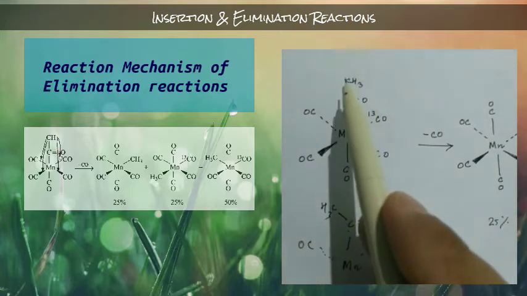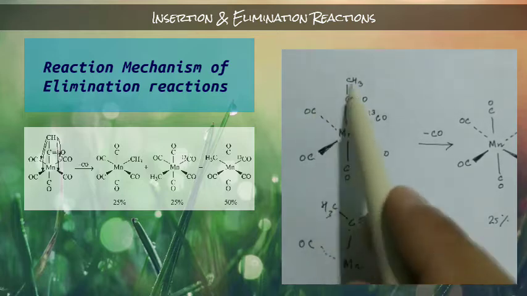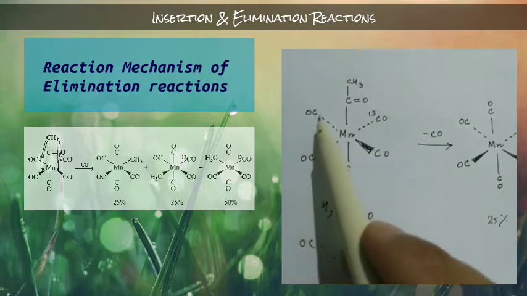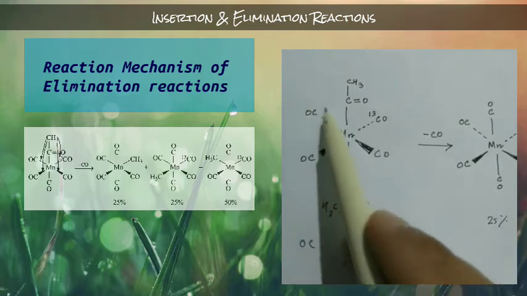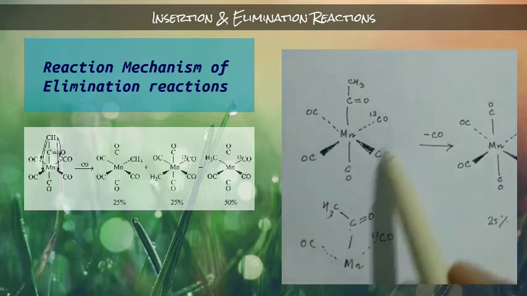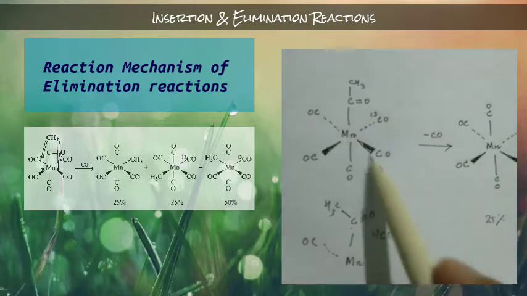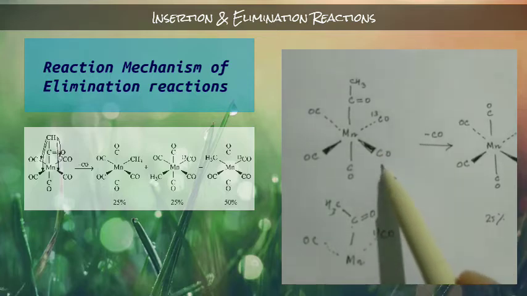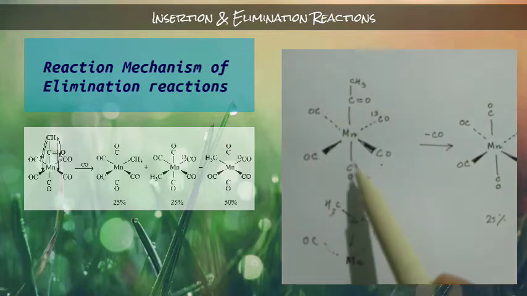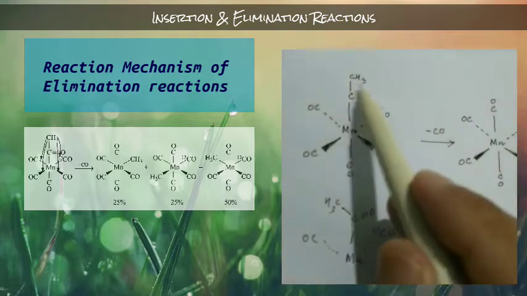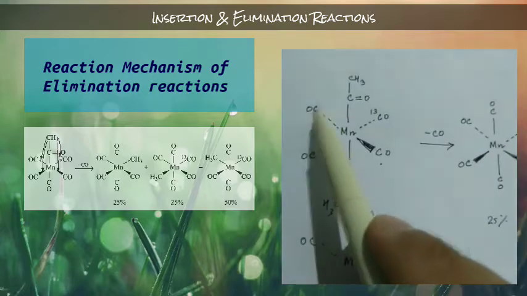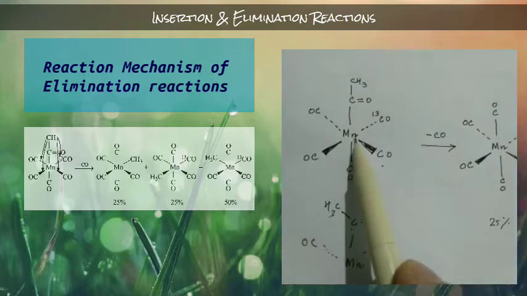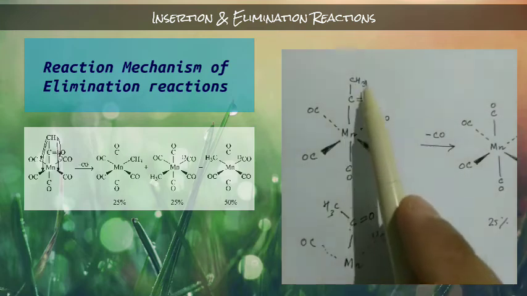So the most probability is that there is just some steric repulsion, okay. So because of this carbonyl, the chance of removal or the chance of elimination of this carbonyl is the highest among these four, okay. And the chance of the elimination of this one is the lowest among these four, okay. Understand? So that means this CH3 is going to take this side to form this metal and carbon bond with this CH3.